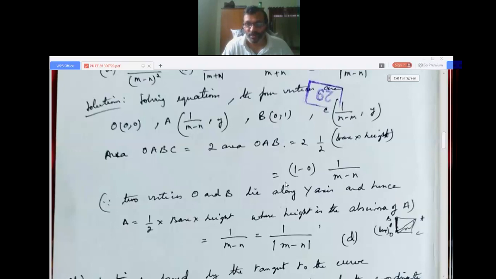Very simple. Half into base, you can find out by the distance formula. Height will be very clear, because of the two vertices O and B. If you look at these vertices O and B, they are on the y-axis, and hence the height will be the abscissa of A. Just see why I am telling this. That is 1 by m minus n. So 1 by the absolute value of m minus n.